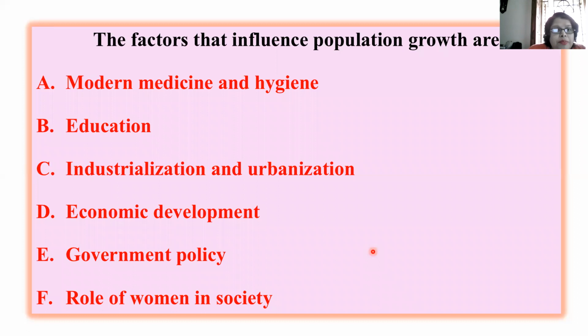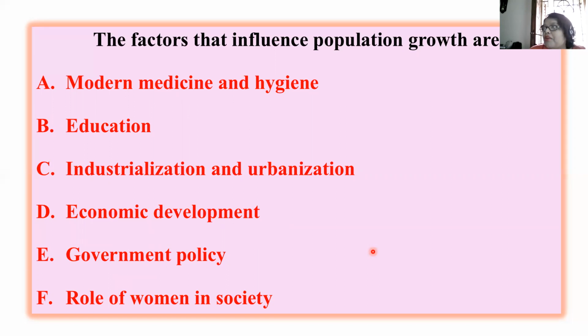See, these are the major important factors that influence population growth. Modern medicine and hygiene. Of course, medical science has improved a lot. This increases the life expectancy of man, so in a way it affects population growth. Education, very, very important.